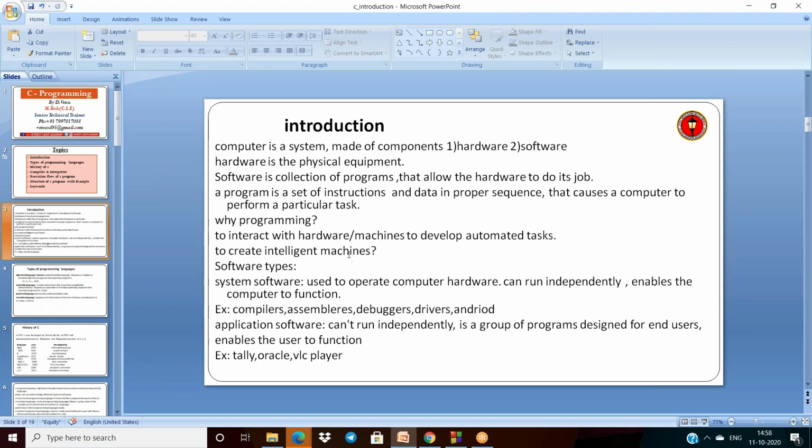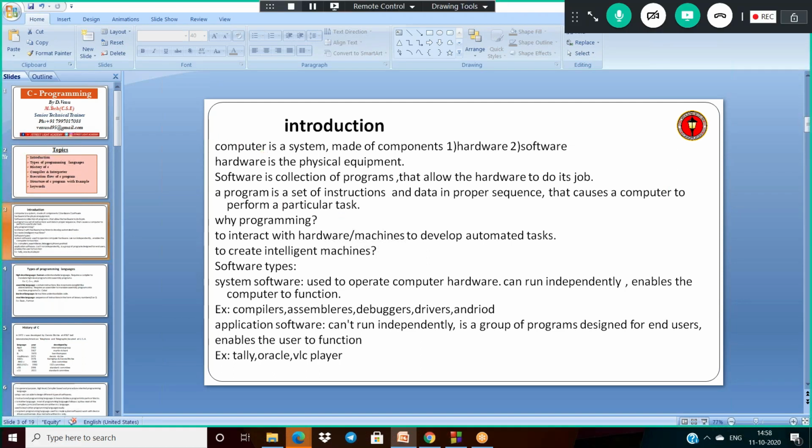So actually, what is computer? Computer is made of two components. One is hardware and another one is software. What is meant by hardware? Hardware is the physical component. It is physical equipment. Generally, this is called hardware.